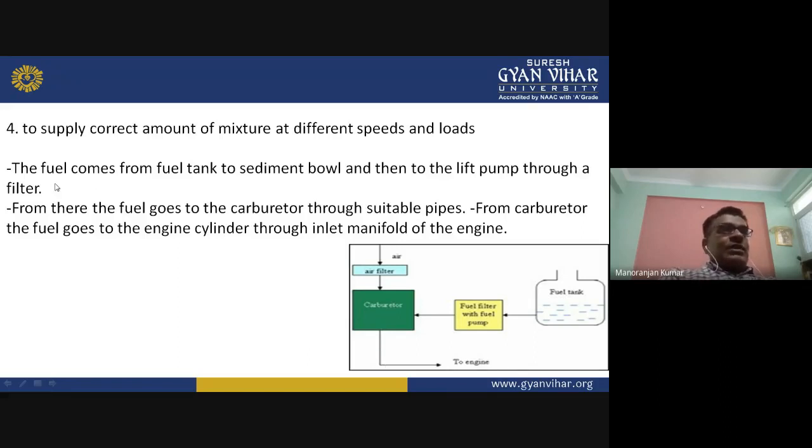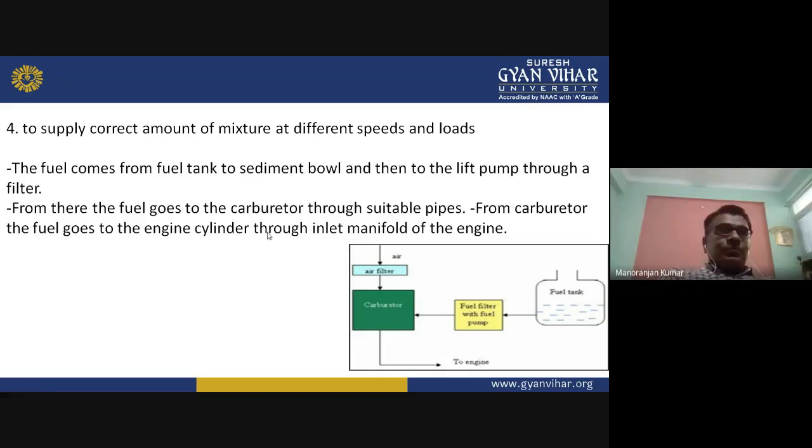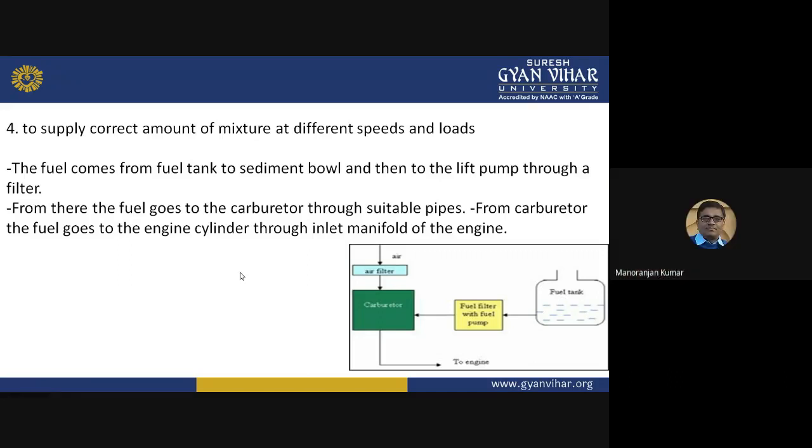So here the fuel comes from the fuel tank to the sediment bowl, and then to the lift pump through the filter. From there, the fuel goes to the carburetor through suitable pipes. From the carburetor, the fuel goes to the engine cylinder through the inlet manifold of the engine. So this is the main process of the fuel supply system in a diesel engine. Sorry, in a spark ignition engine, that is a petrol engine.